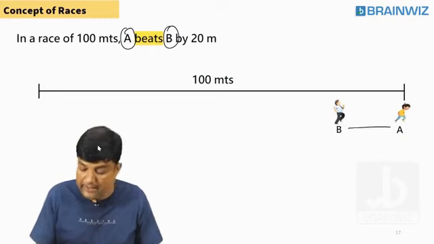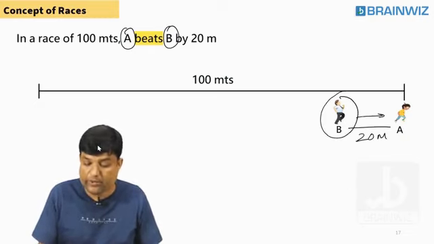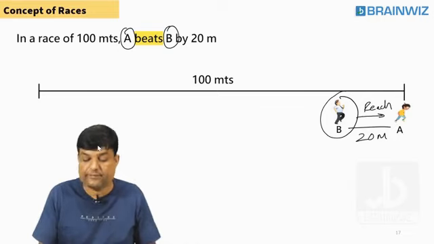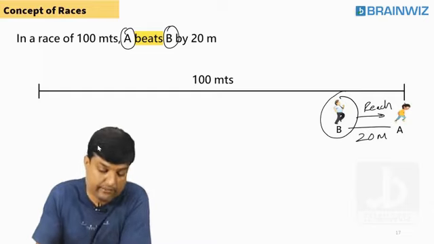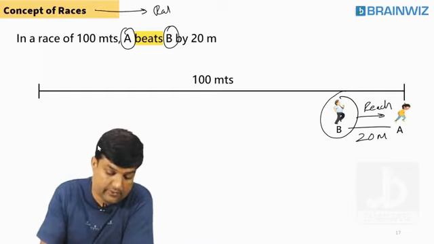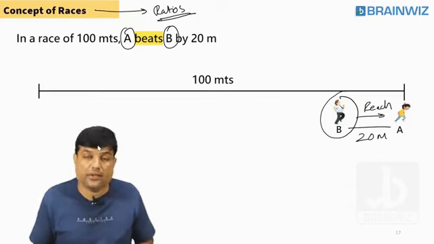So tell me, A beats B by how many meters? 20 meters. It means B has to run 20 more to reach the finishing line. So this is the basic concept of races. Races means ratios. Remember, everybody, races means ratios.